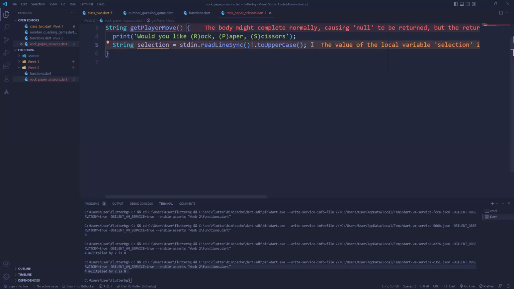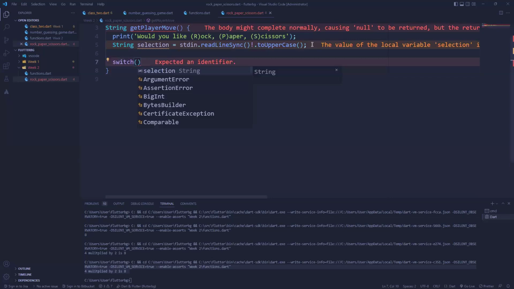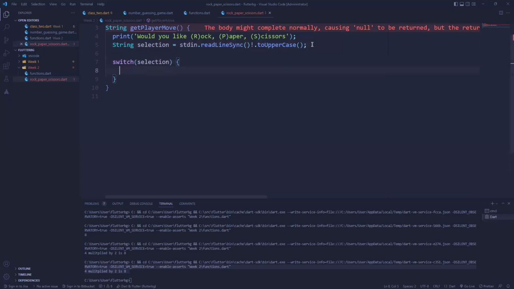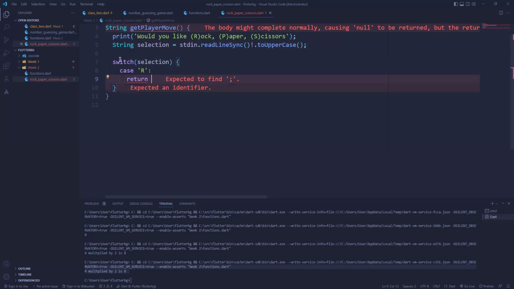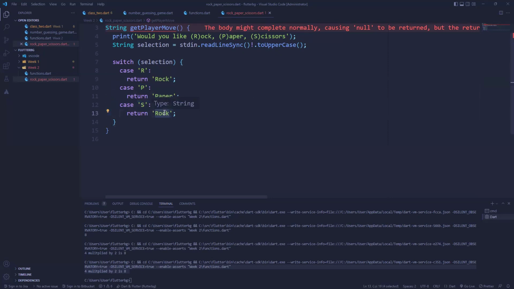Now, let's use a switch. We learned about switch and why we should use it. So I'll switch the selection. We just have three possible options, so we can just use switch. And then the first case, if it is an R that was chosen, what do we want to return? Remember, our function returns a string. So we'll return rock. Let me duplicate this. If it is a P, we'll return paper. If it is an S, we'll return scissors.